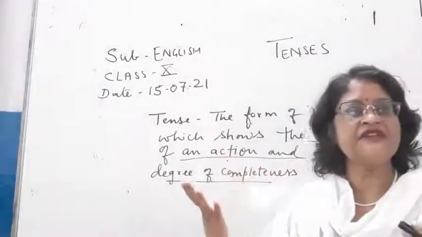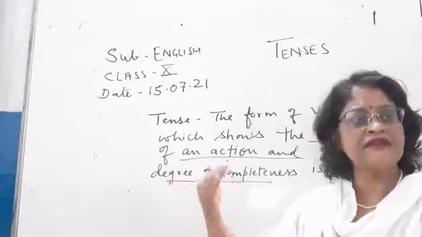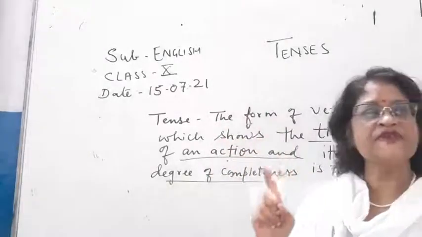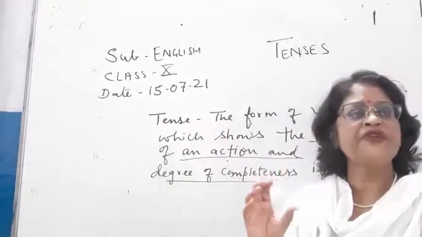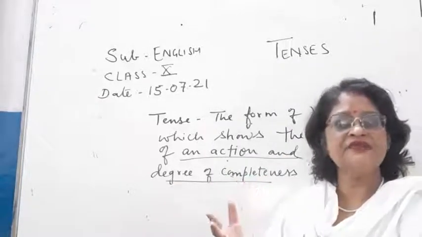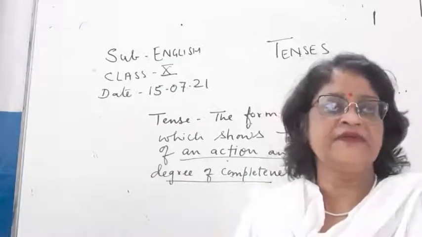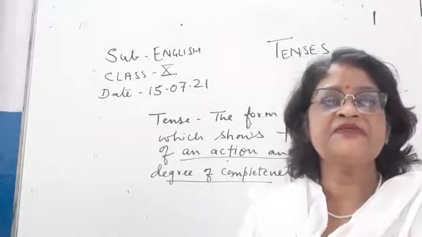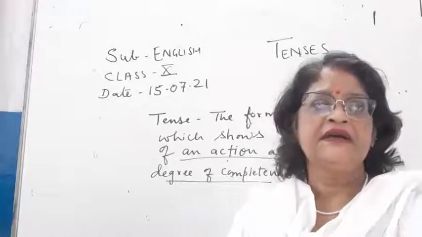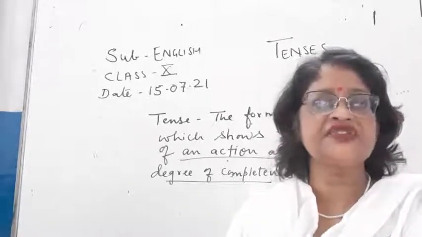Not actually a definition, these two phrases show the whole thing about tense, and I will be explaining that now. So what is tense? The form of a verb. First of all, children, verbs denote tenses, and I hope you know what a verb is. A verb denotes action, work and state. Like, I am teaching. Teaching is a verb here. Am teaching, my work is being continued, so it is present continuous tense. Then, children, state: the cat is dead. Is dead is the state.